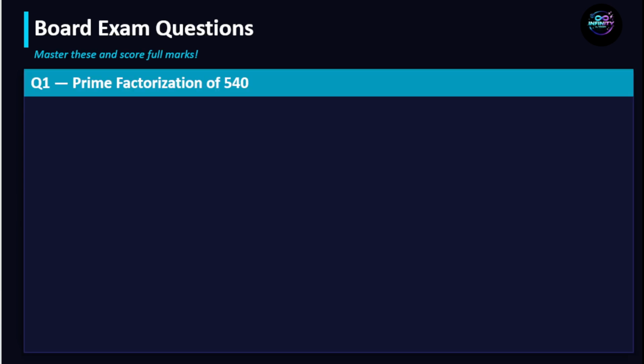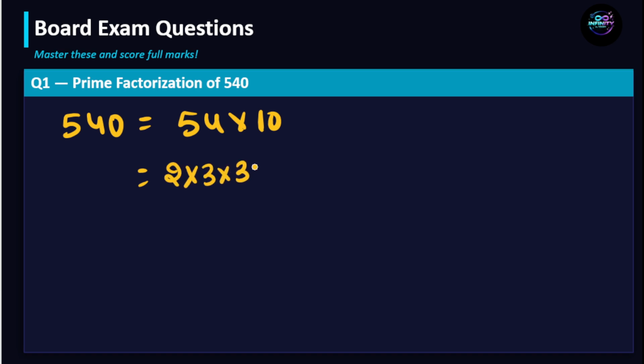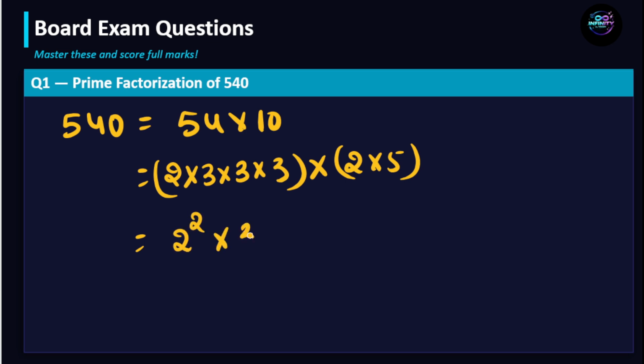Now we will solve some board exam questions. The first one is find the prime factorization of 540. How to find the prime factorization of 540? 540 can be written as 54 into 10. Again, 54 can be written as 2 into 3 into 3 into 3, and 10 can be written as 2 into 5. So overall it can be written as 2 square into 3 cube into 5. So this is the prime factorization of 540.